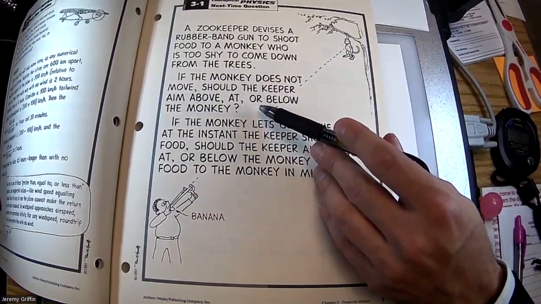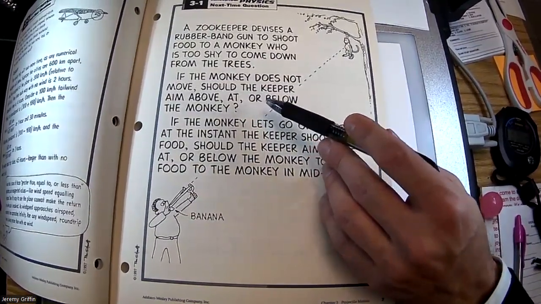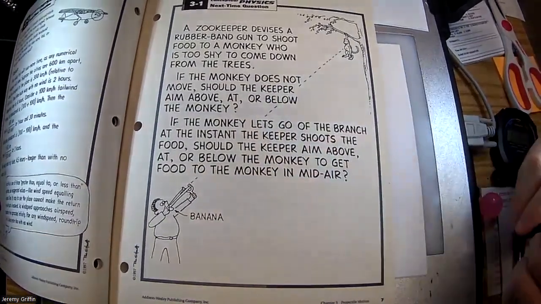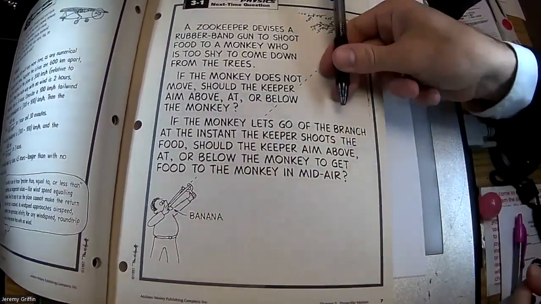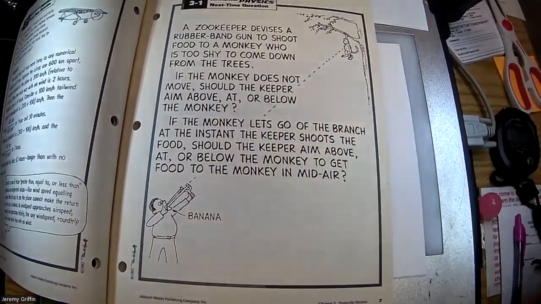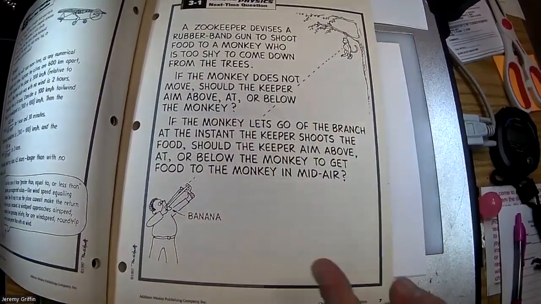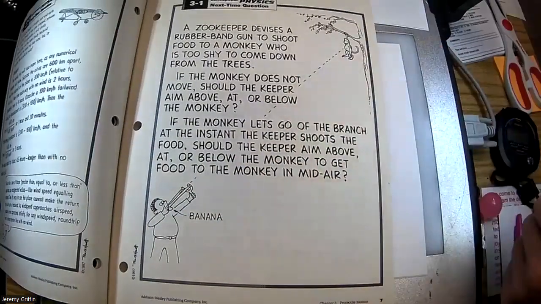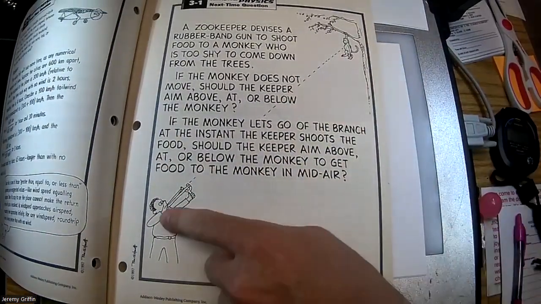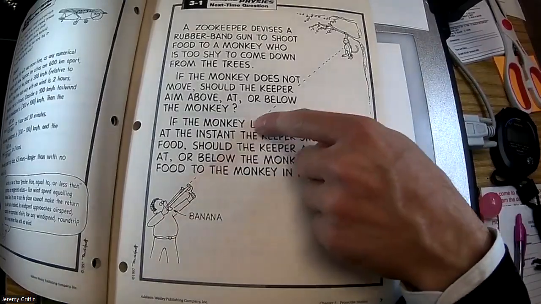Show hands for above. Who says above? All right, you guys are right. Unless, well, you guys know we play around with variables in this class. What if you turned off gravity? There's no gravity. Now what's the answer to that question? Right at it. Will that banana just follow a straight line path? Actually, that's Newton's first law of motion right there. If there's no external force, it just wants to follow a straight path.